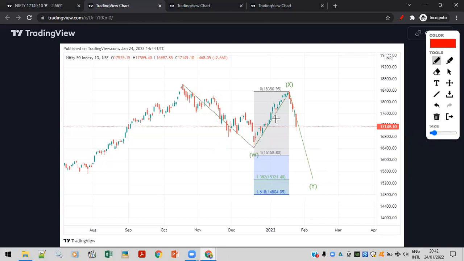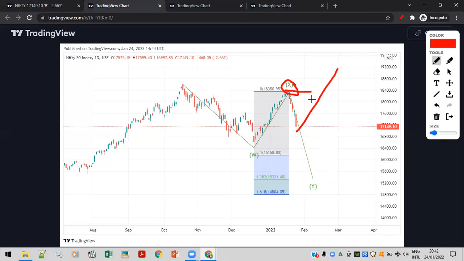But this structure is not an impulse structure. So the nature of the wave tells us that this is not an impulse structure. This is a corrective structure. So yeah, if our count is wrong, then again this will be broken. Okay, so you have to remember that it will bounce back and break this and it will go higher.